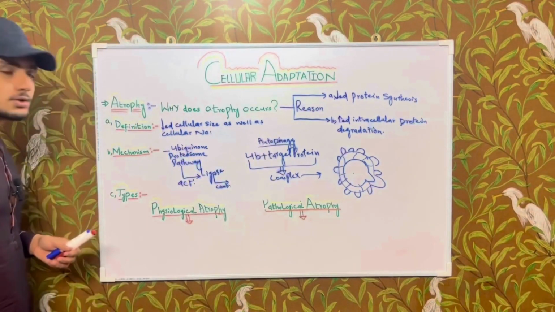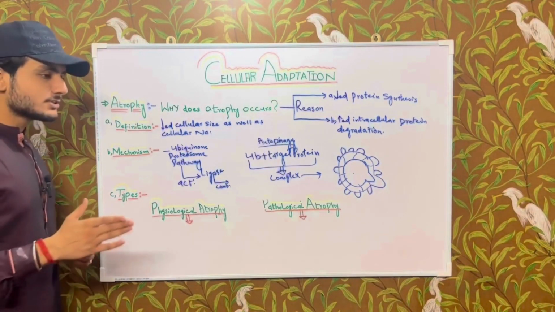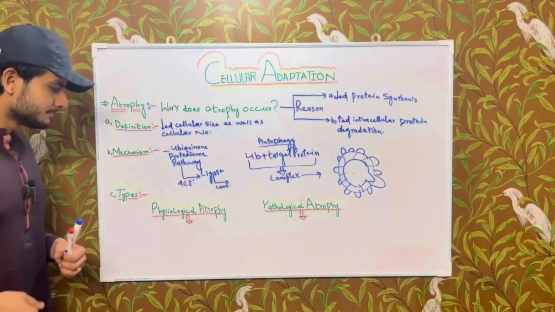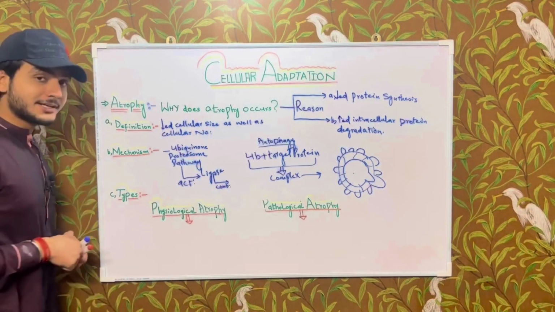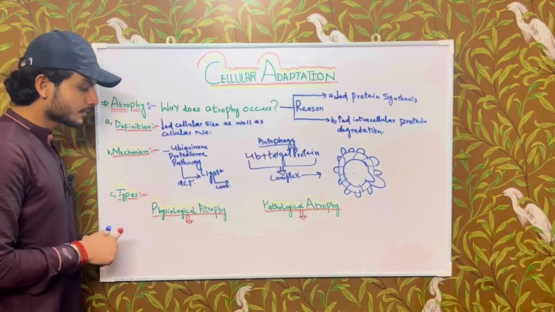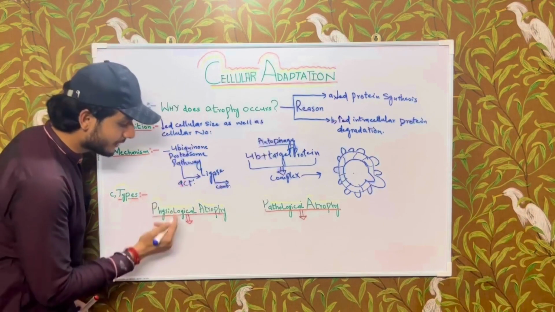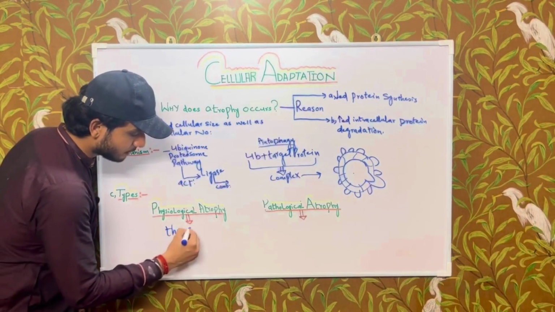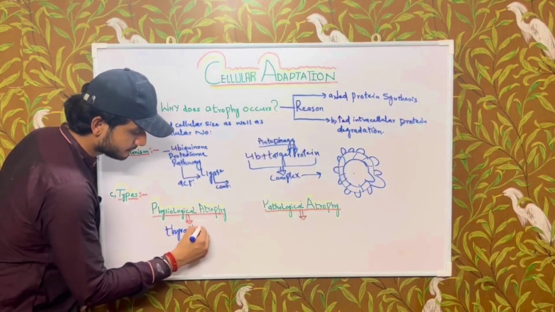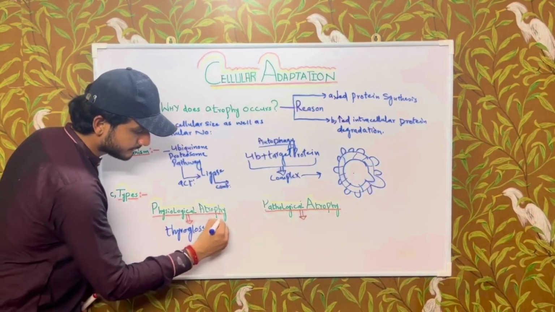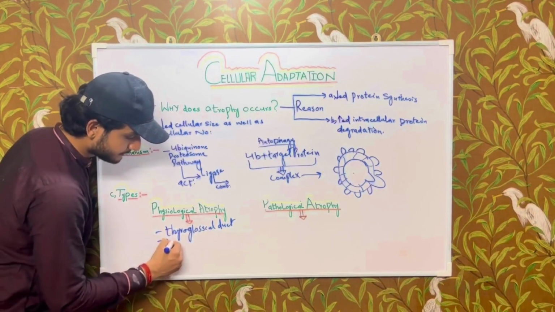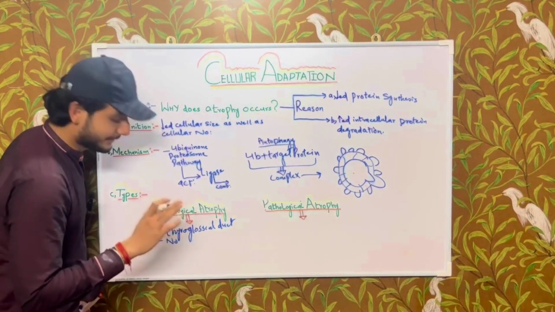Now coming to the types of atrophy. Atrophy is of two types: physiological as well as pathological. When does physiological atrophy occur? It occurs in the thyroglossal duct, in the notochord during intra-embryonic life.